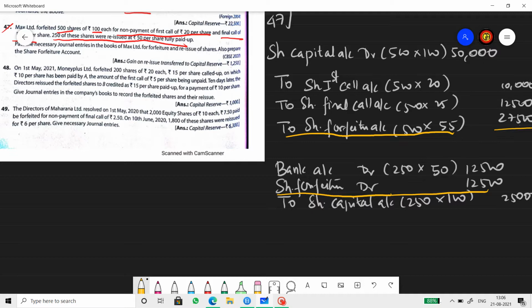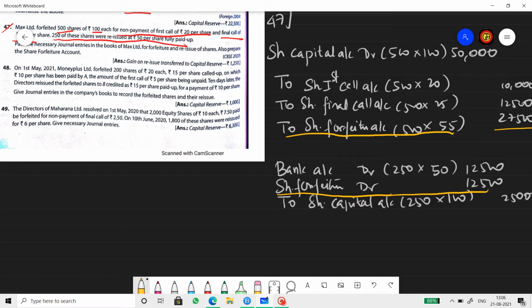I cannot compare these two values because out of 500 shares that are taken back by the company, only 250 is reissued. So I can compare only for that 250 shares, not for the entire 500. The remaining 250 shares which the company forfeited but not reissued will be still with the company.